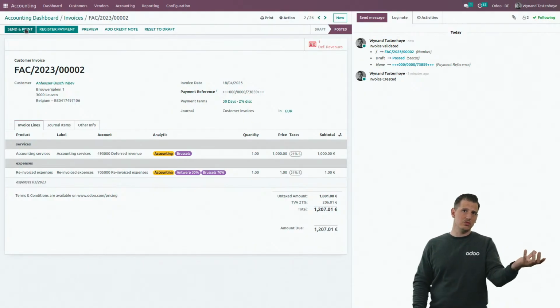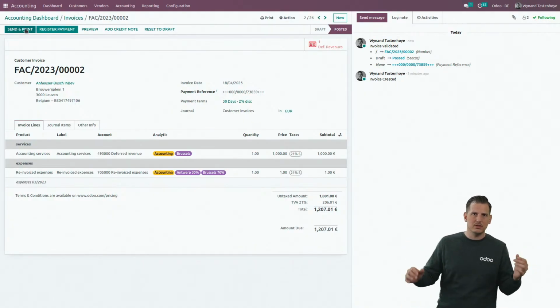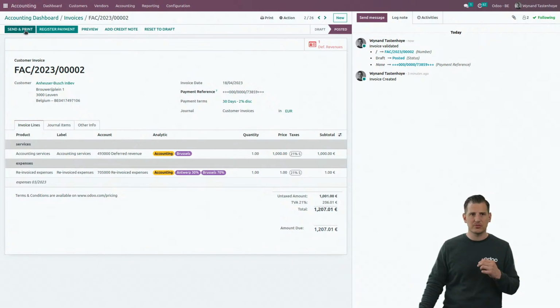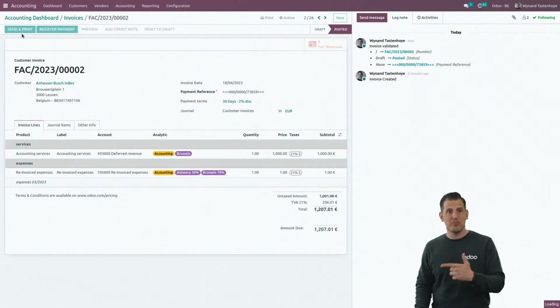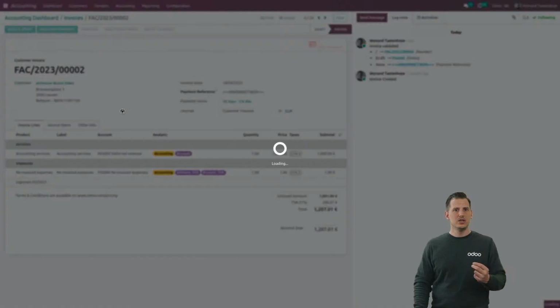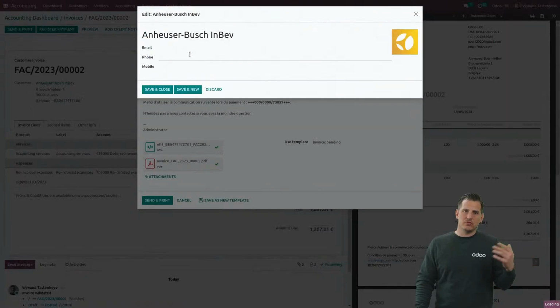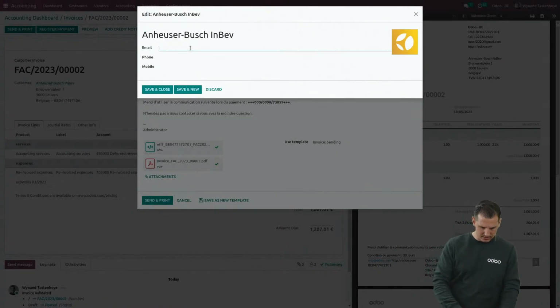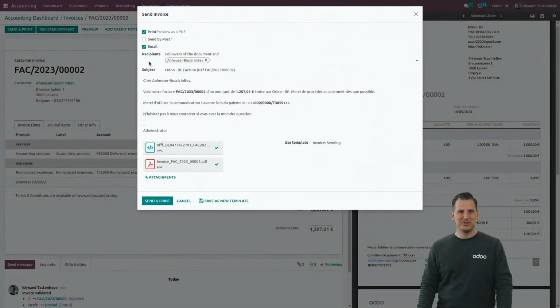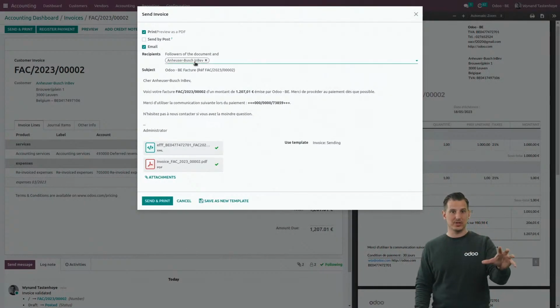Your customers can use Odoo. It's a complete invoicing tool, of course. So from here, they can also send and print it to their end customer. So if they click on there, the first time, of course, I just created InBev out of the box with you, so there is no mail address. I will add mine. Don't remember it, please. But you can save and close that it's saved on the contact form.